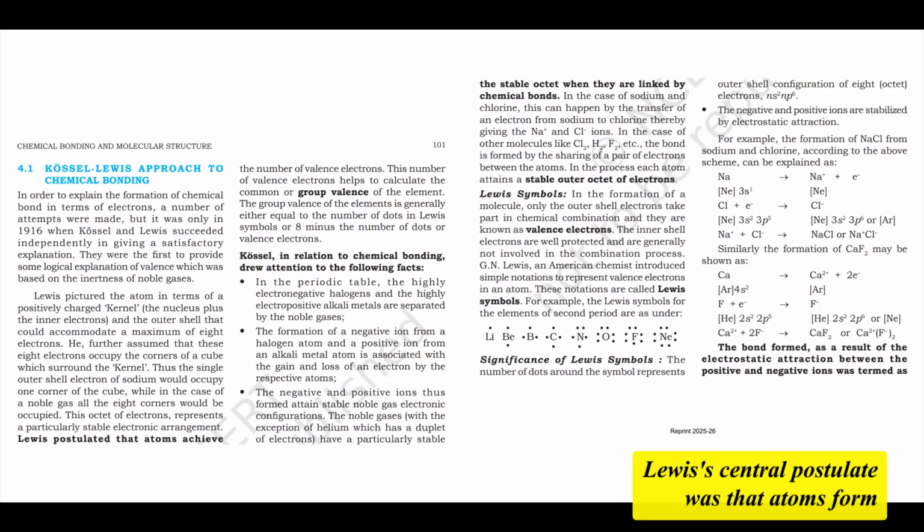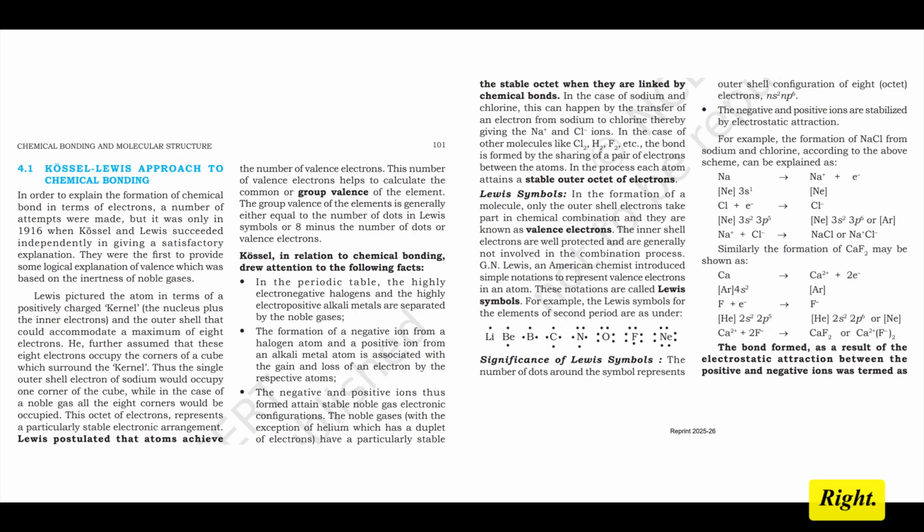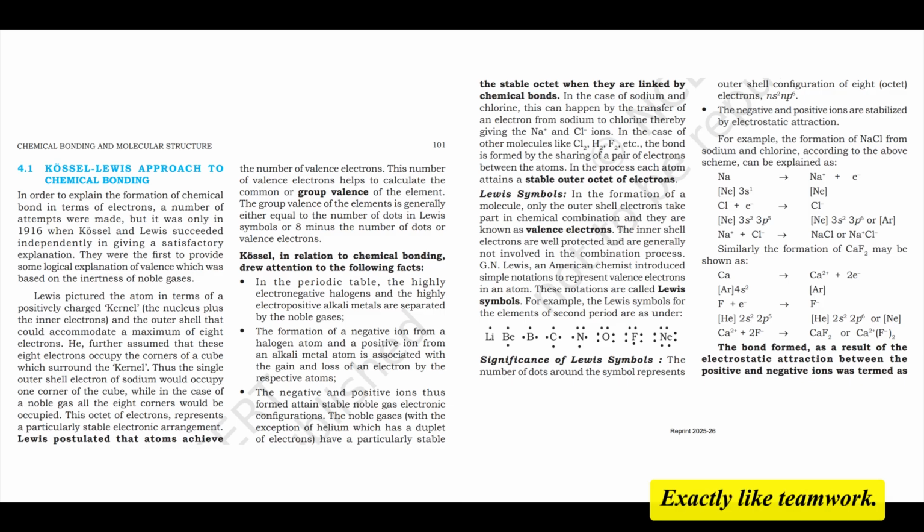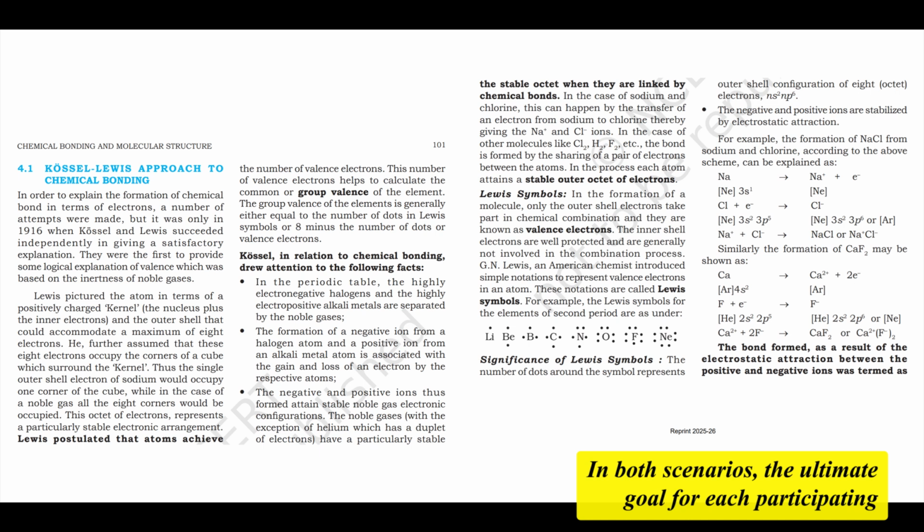You've got it. Lewis's central postulate was that atoms form chemical bonds to achieve this stable octet. This could happen in one of 2 fundamental ways. Either through the complete transfer of electrons from one atom to another, which gives us ionic bonds, like giving away electrons. Or by the sharing of a pair of electrons between atoms, leading to covalent bonds, like teamwork. In both scenarios, the ultimate goal for each participating atom is to attain that stable outer shell octet of electrons.